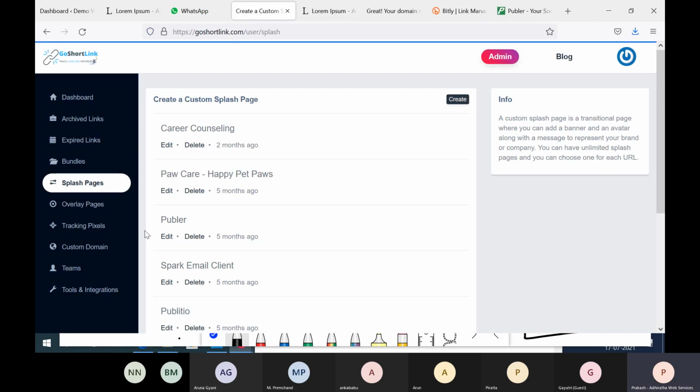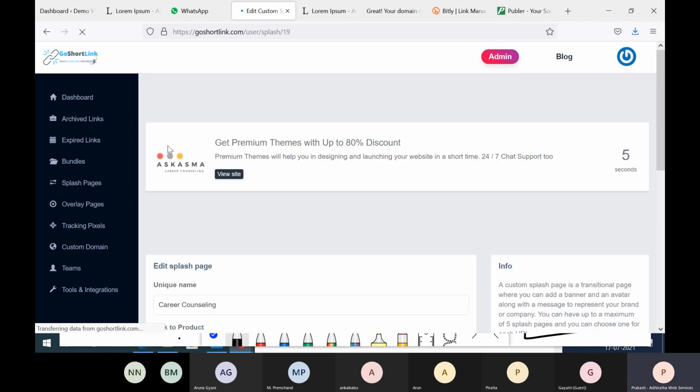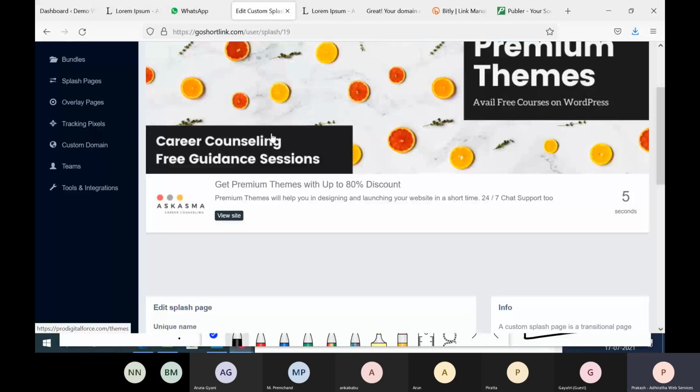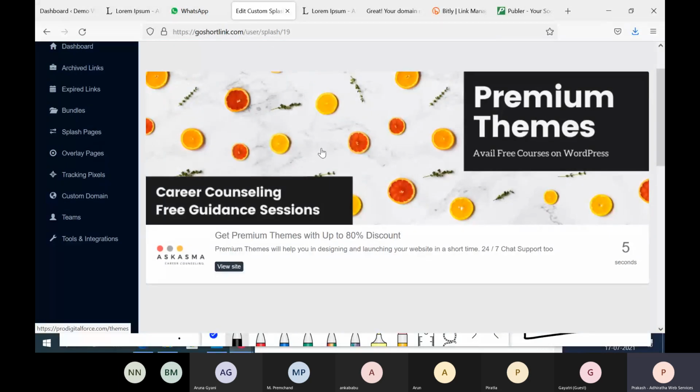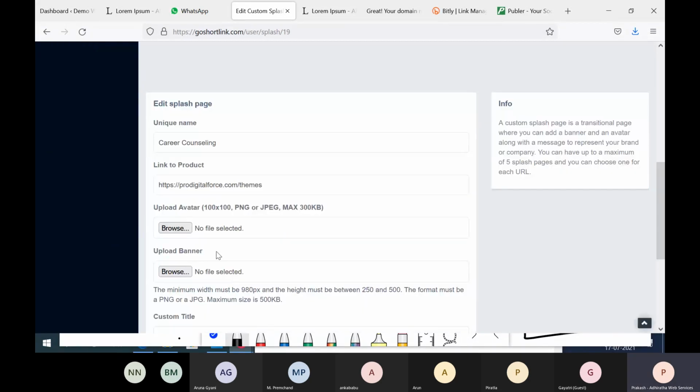So if you see this page, see here. This is one of the pages we actually made for students when we were practicing. Premium themes, avail free courses on WordPress, career counseling, free guidance sessions like this. So they designed a small icon and put it here.